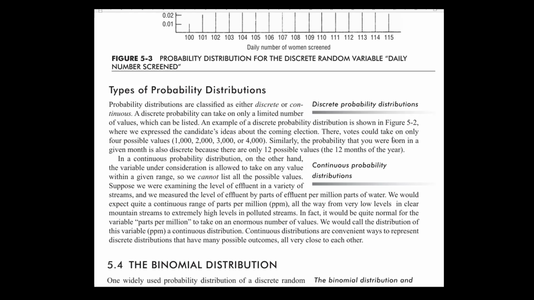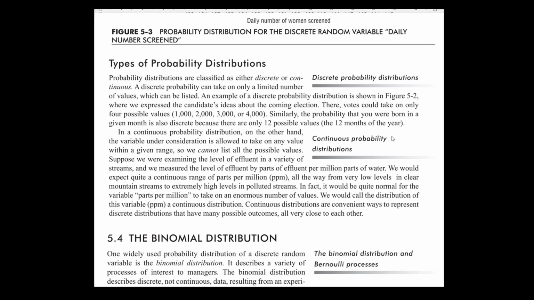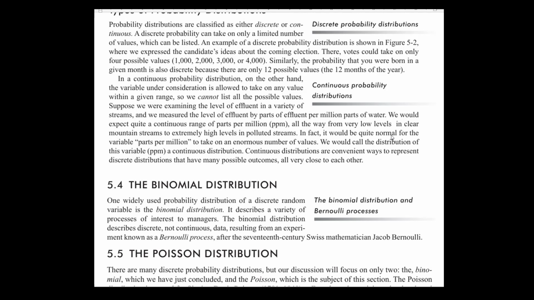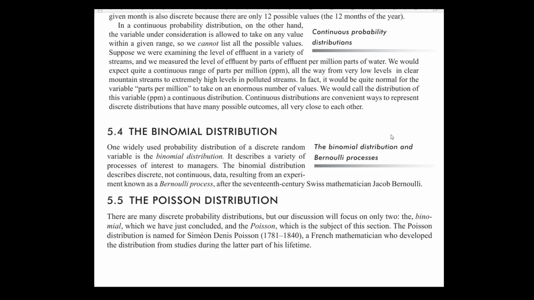There are two types of probability distributions. The discrete ones are well known. First is the binomial distribution, which is named after the Swiss mathematician Jacob Bernoulli, and hence it is also called the Bernoulli process, although this is not covered here.